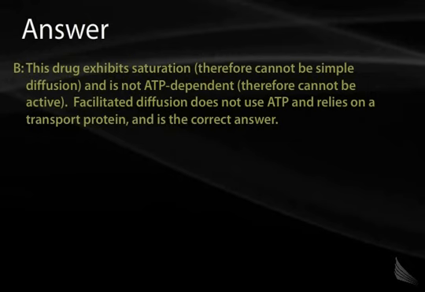This tells us that the process is saturable. And when a process is saturable, that means that it must be mediated via some protein, which itself is saturable in terms of how rapidly it can move this substance. So right away, that eliminates answers such as D, which would be simple diffusion.